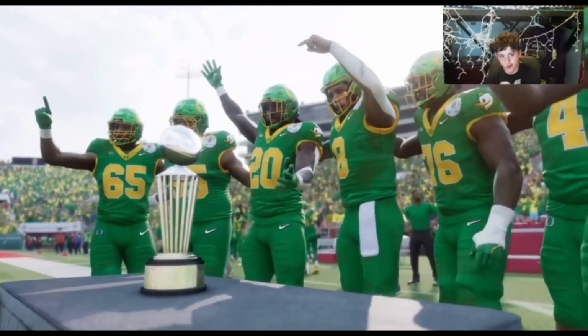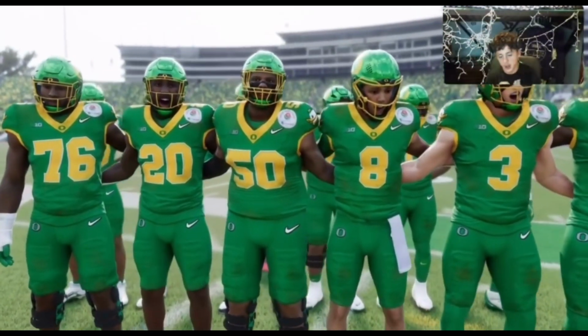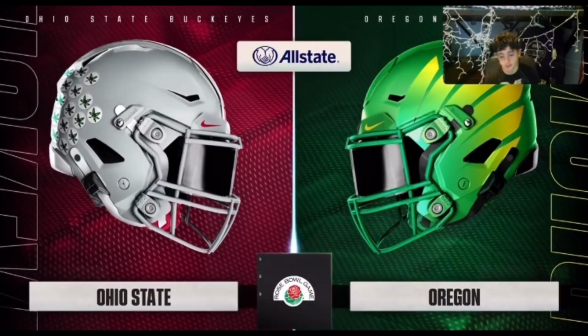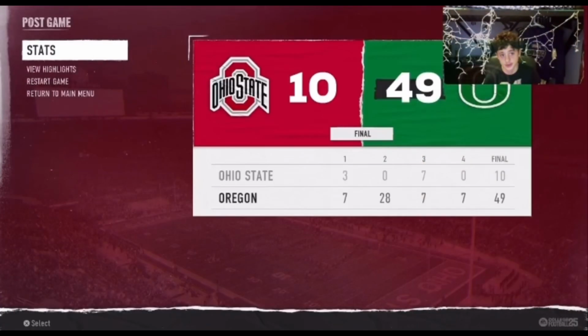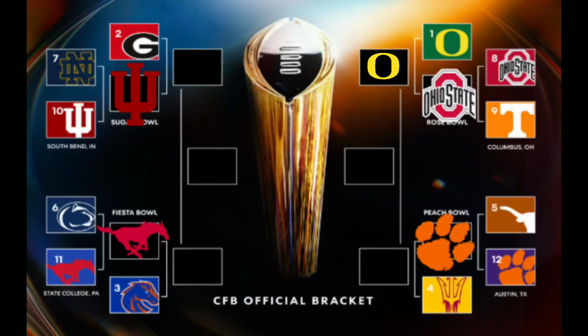That was the quarterfinals. Now you got Oregon moving on to the semifinals to play versus either Arizona State or Clemson, which is both pretty much dubs. Not going to cap. Oregon is now moving on to the semifinals after the win over Ohio State.